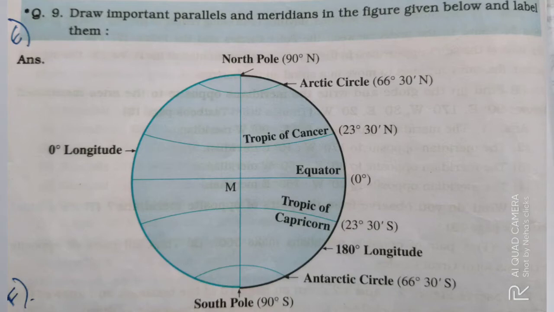After that, Tropic of Cancer, 23 degrees 30 minutes north, you will show. Then Equator, 0 degrees, you will show. Then Tropic of Capricorn, 23 degrees 30 minutes south, you will show. Then Antarctic Circle you will show. Okay, on screen you are seeing this diagram. So in this way you have to draw a beautiful diagram in your notebook.